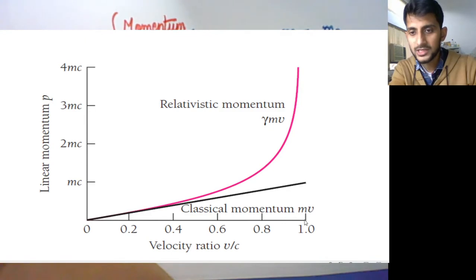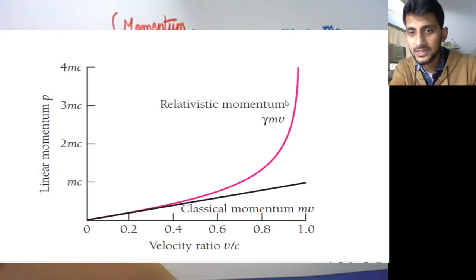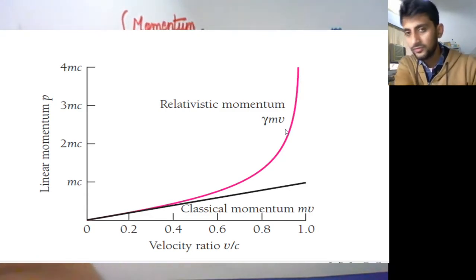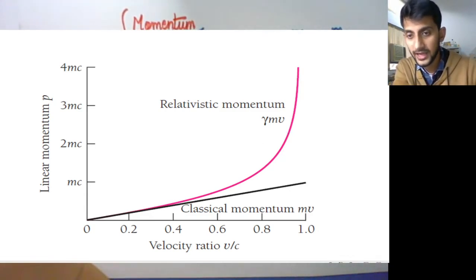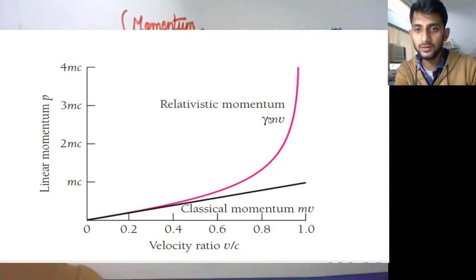So if the body is moving with velocity c, meaning v by c is 1, then according to classical Newtonian mechanics its momentum should have been equal to mc. But because we applied the relativistic correction, instead of treating momentum as just m into the velocity, we have to take it as gamma into m into the velocity. And if velocity becomes equal to the velocity of light, this gamma will turn to infinity. So the momentum will also become infinity.